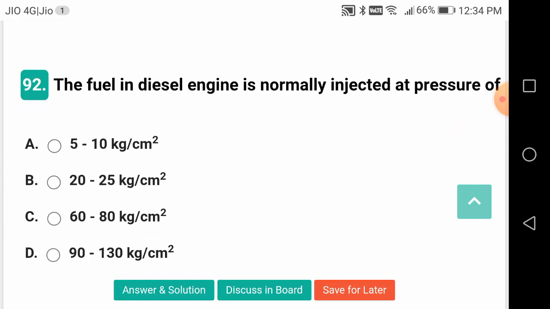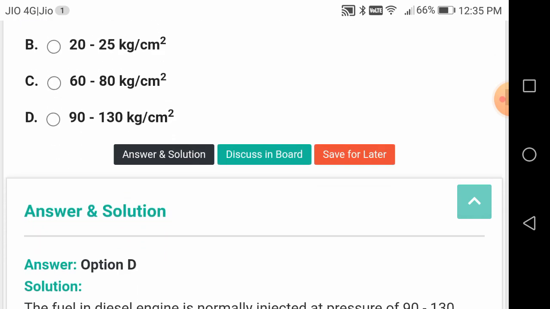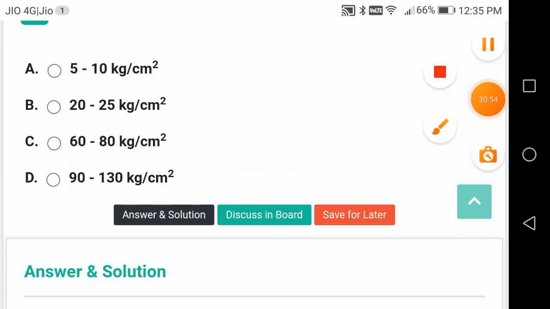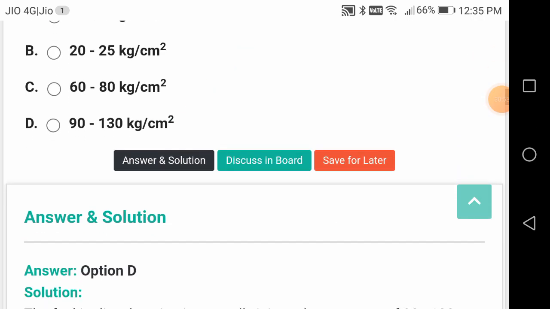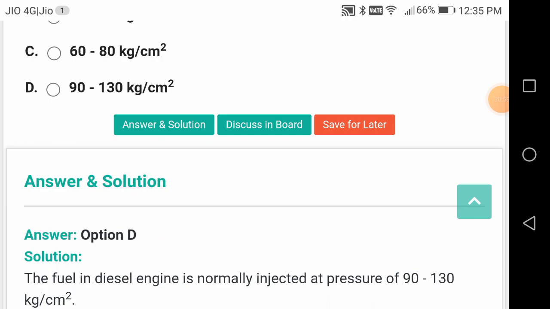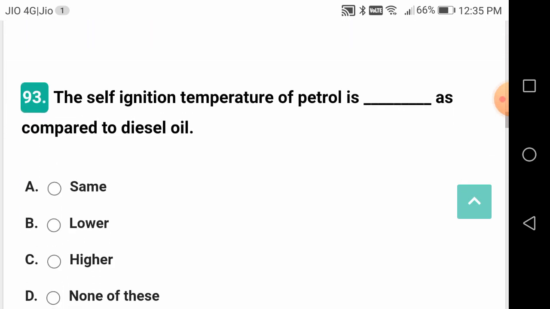The fuel in the diesel engine is normally injected at a pressure of what? This is a good question, friends. Please remember, it is going to be 90 to 130 bar. 1 kgf per centimeter square is approximately 1 bar. 1 bar is 10 to the power 5 pascals. 1 pascal is 1 Newton per meter square.